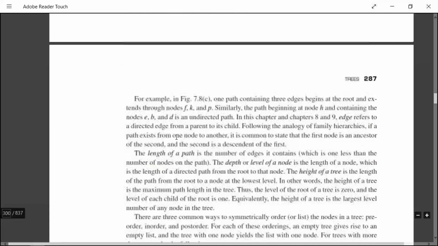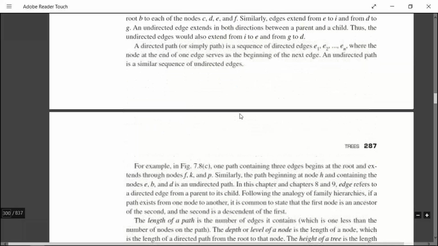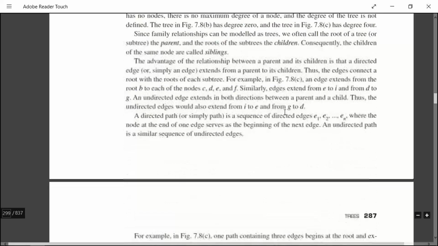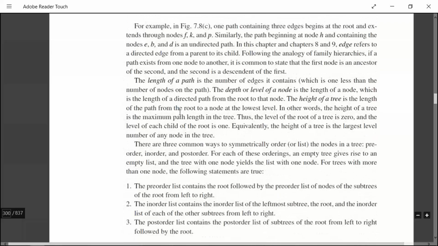The length of a path is nothing but the number of edges it contains, which is one less than the number of nodes on the path. If you count the number of nodes here, 1, 2, 3, 4, so 4 minus 1, the number of edges is 3. So this is how you can calculate the length of a path by using the nodes as well.